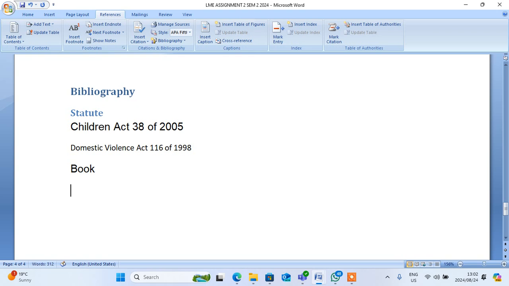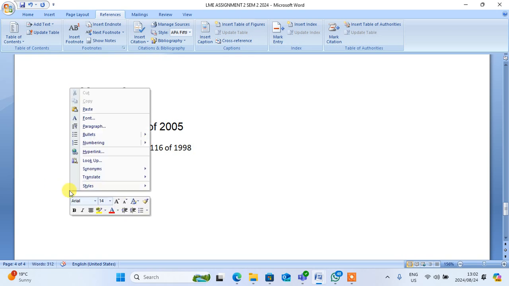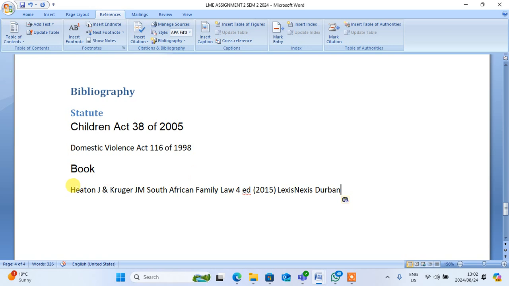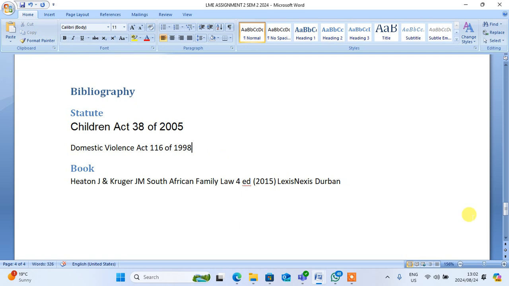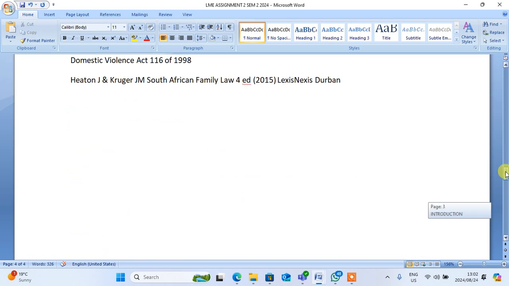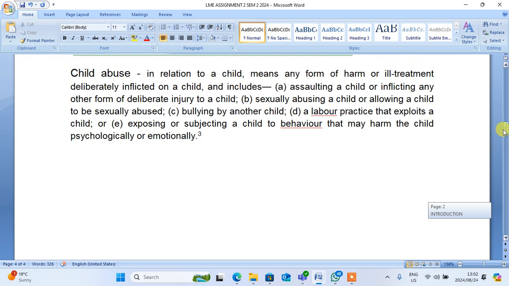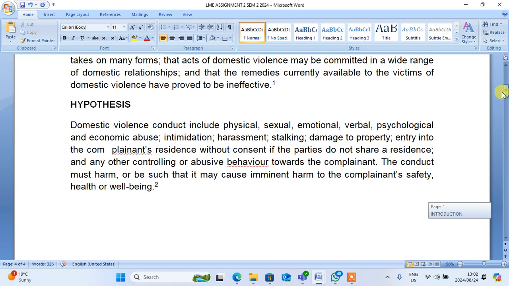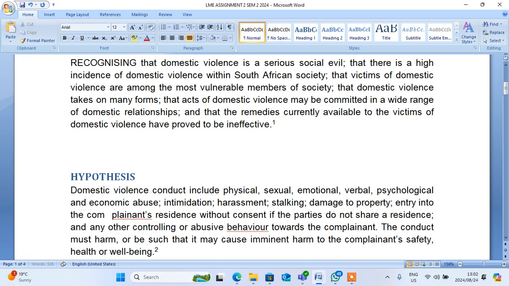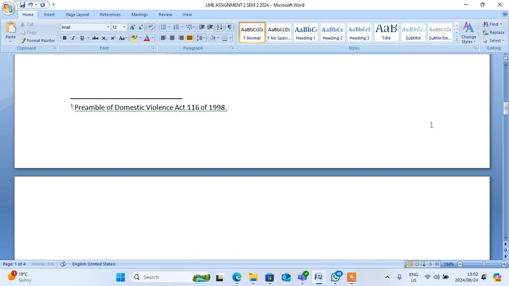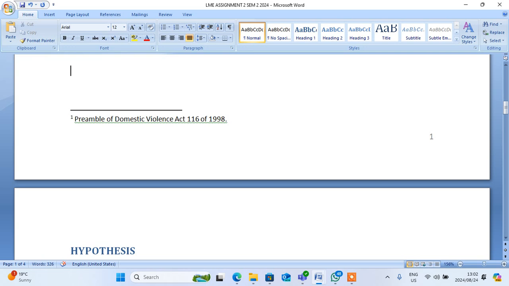Then you will include the book, which is a hidden. Then don't forget that here you still go home because it's still under bibliography. You put a heading number 2, right? Then you go straight to the hypothesis, and don't forget that hypothesis should be in the heading, right? Then you put it in its page, right?